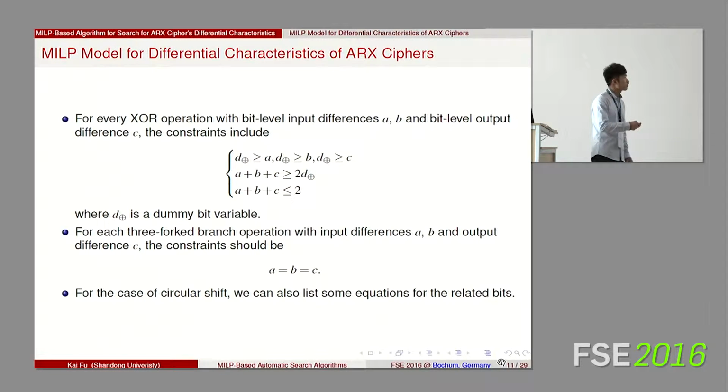For the three-forked branch operation, we let the input differences be A and B and the output difference be C. So we can list the equation A equals B equals C to satisfy its property. For the circular shift operation, we only list the equations for the related bits.